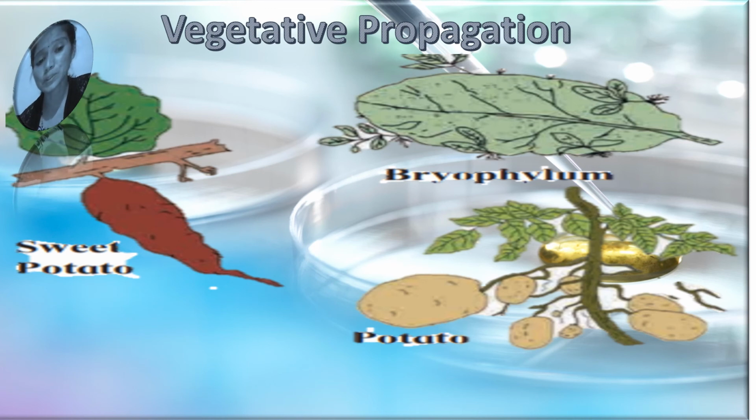The potato comes from the eyes, Bryophyllum from buds present on the leaf, sugarcane and grass from buds present on the nodes, carrot and radish by root. Okay, I want all of you to understand, and in the next slide you can see.